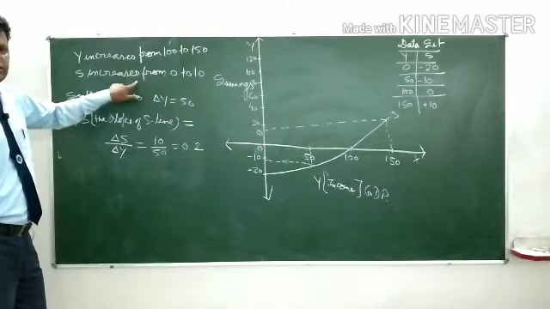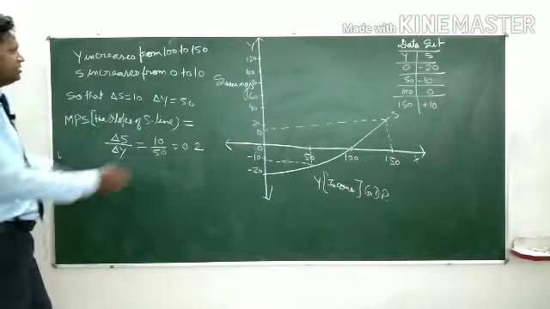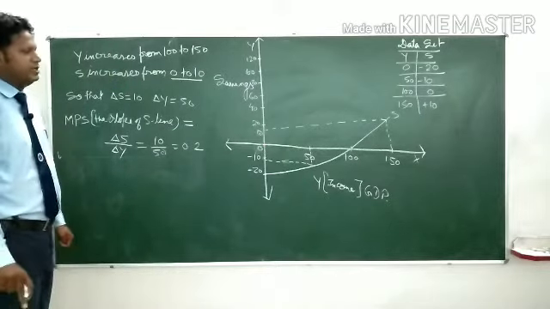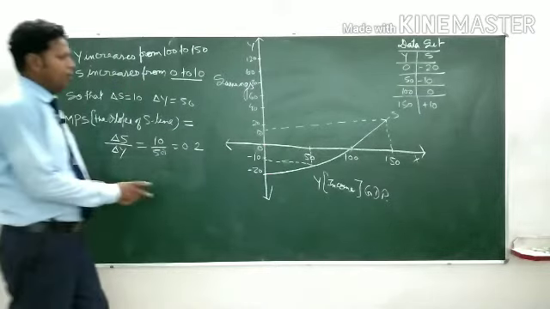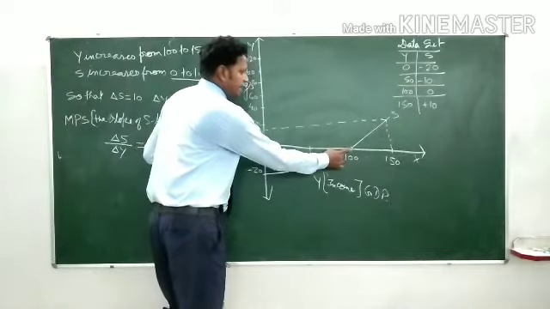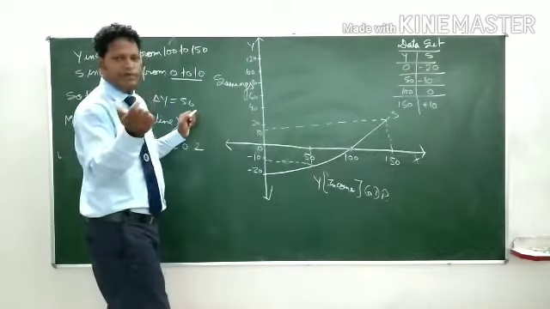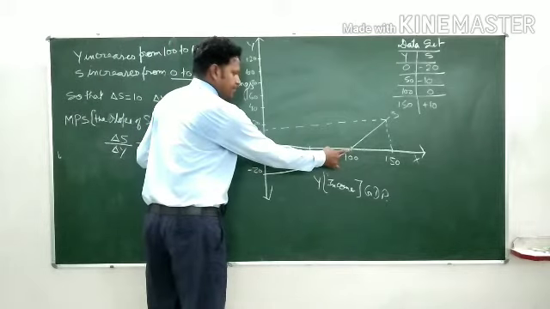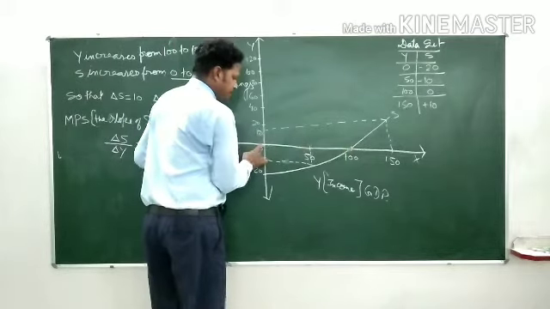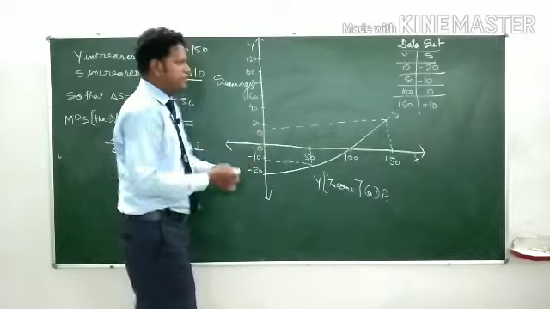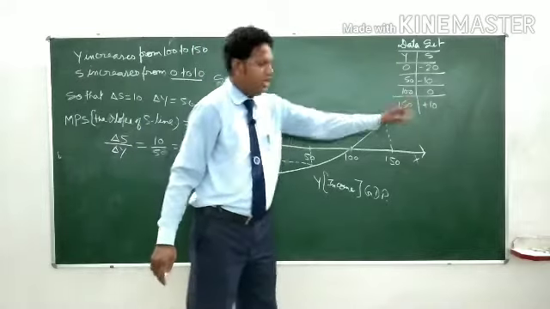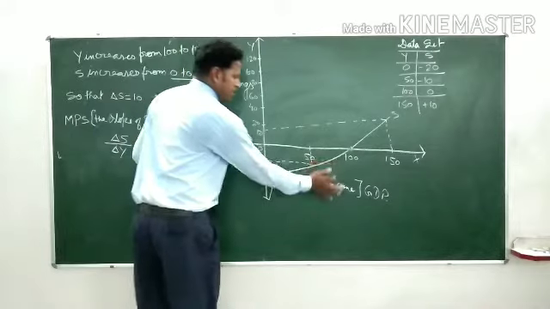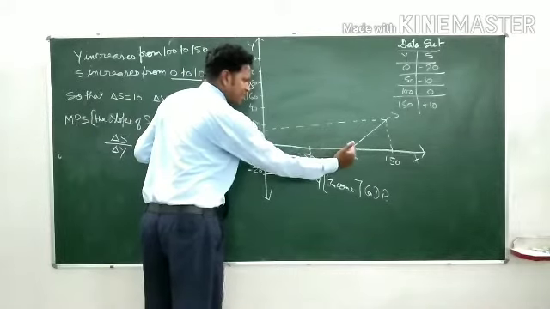So what happens? S, that is savings, increases from 0 to 10. Savings increases from 0 to 10. When income is 100, saving is 0. It can be seen in the data set as well as in the diagram: income is on the x axis and savings on the y axis.